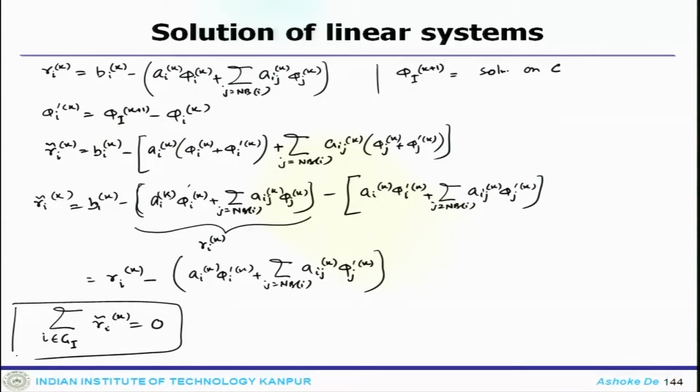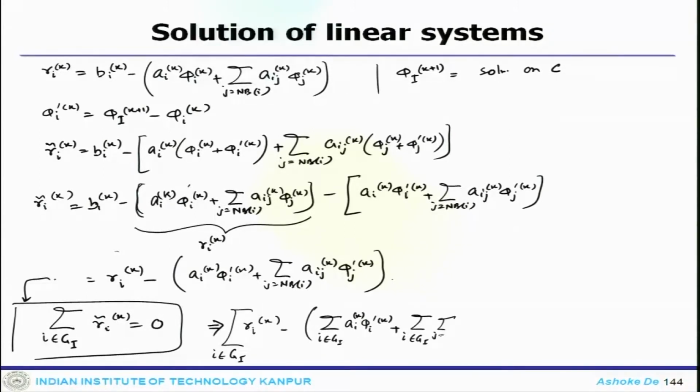Now, if you substitute this into here, you get the summation over I belonging to G_I of R_I^k, minus the summation over I belonging to G_I of A_I^k phi_I prime^k, plus the summation over I belonging to G_I and j belonging to NBI of A_Ij^k phi_j prime^k, which is essentially 0.